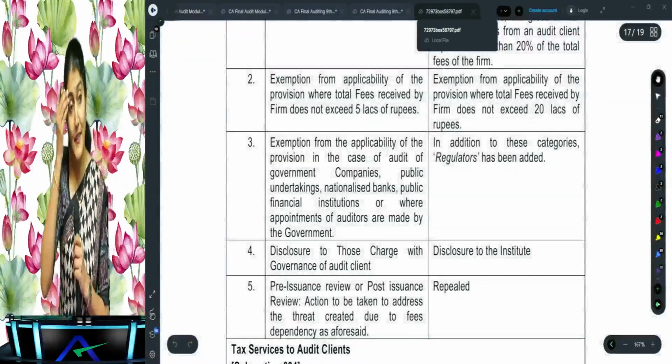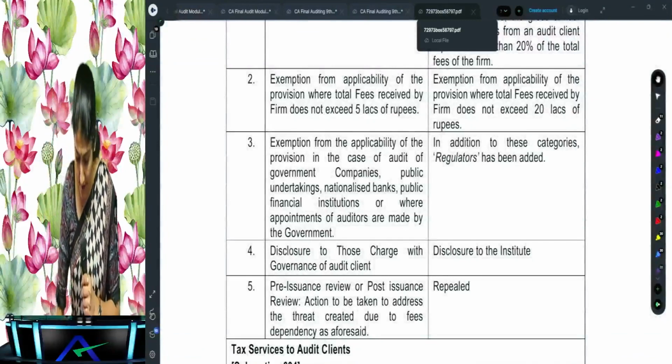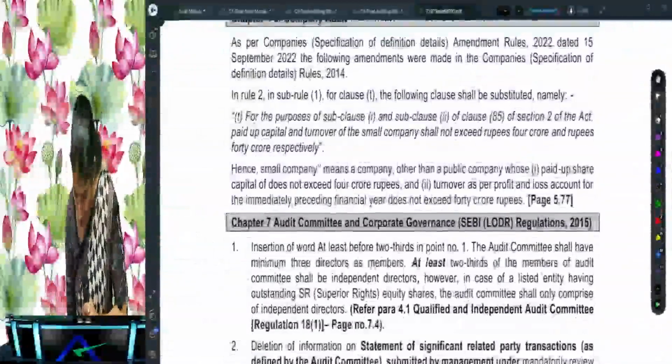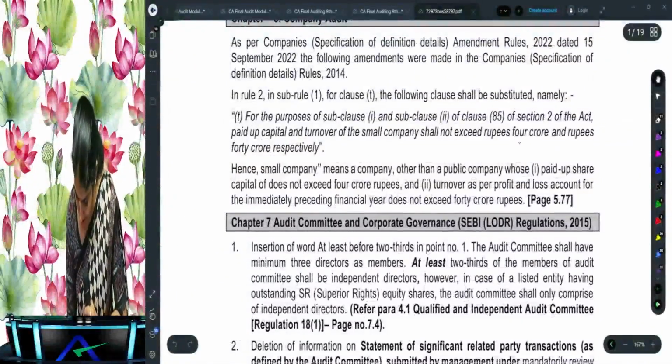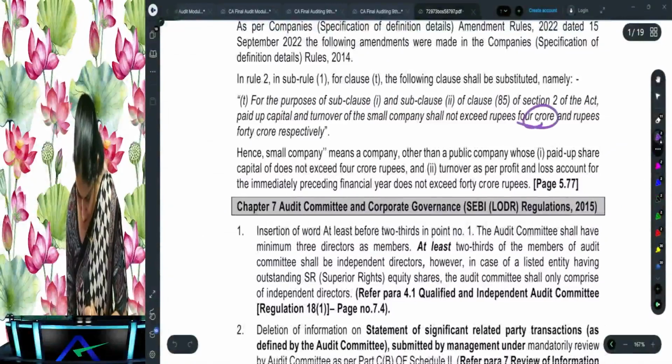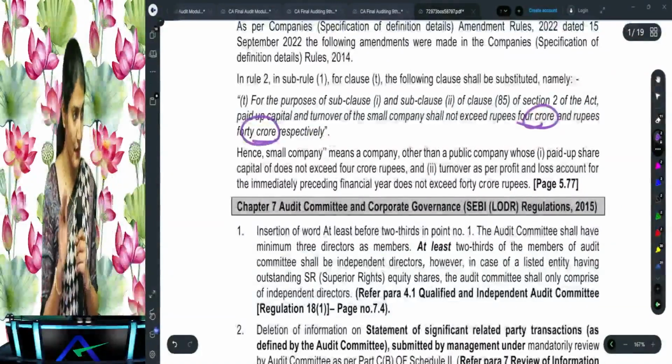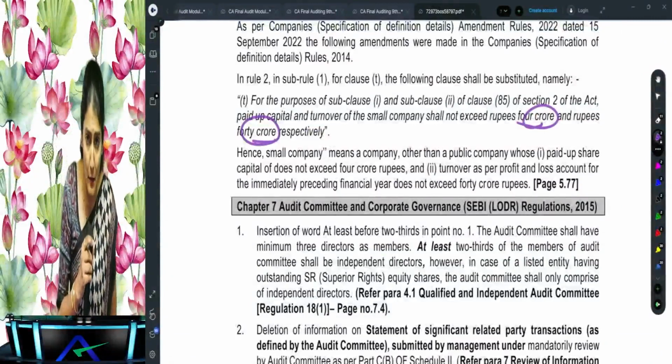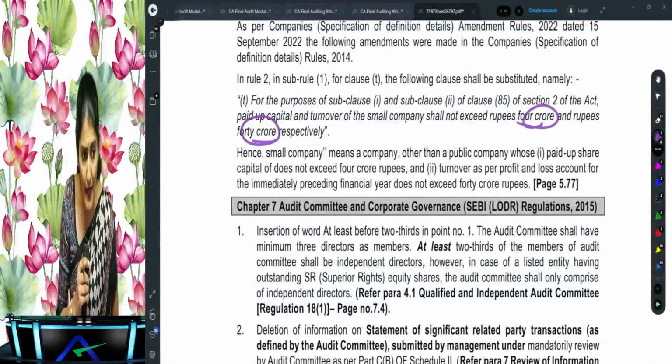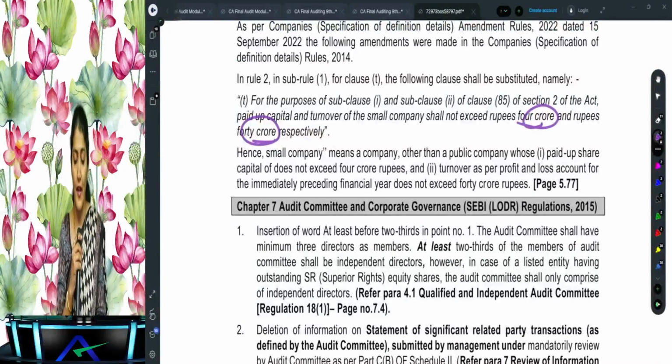Now we studied the definition of small company. First, there is a revision to the definition of the small company, which says paid up share capital does not exceed 4 crore or the turnover does not exceed 40 crore. Earlier it was 2 crore and 20 crore. Now it has been revised to 4 crore and 40 crore. That is the first change, the definition of the small company.